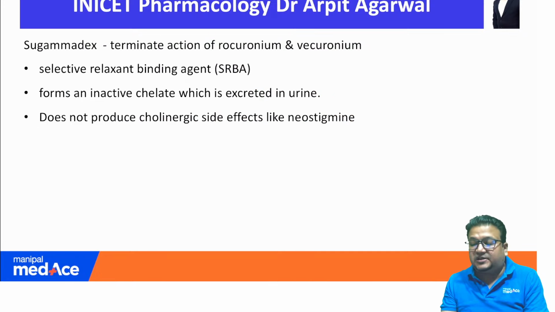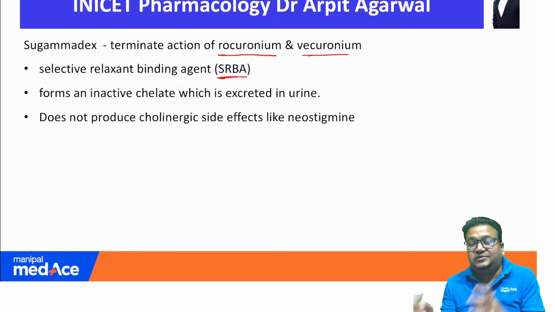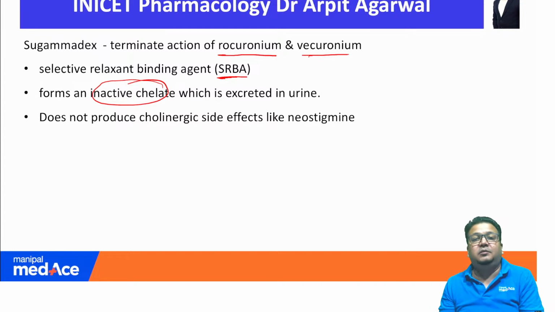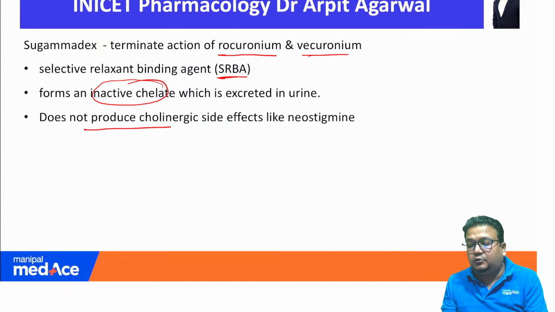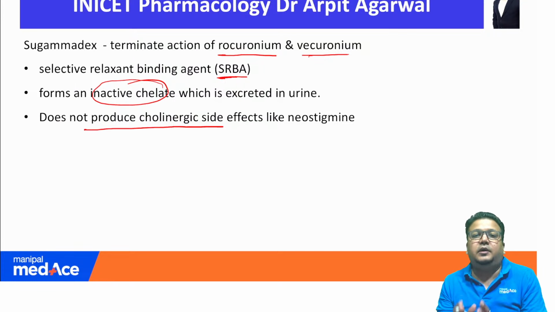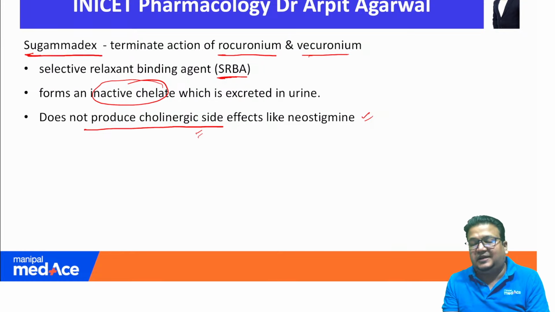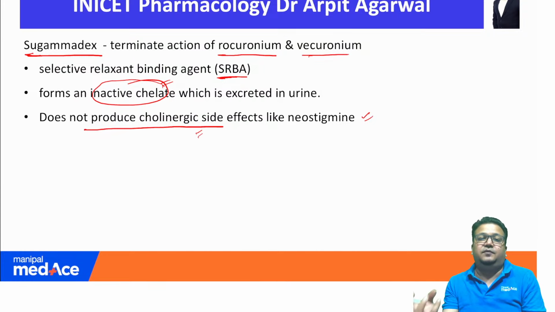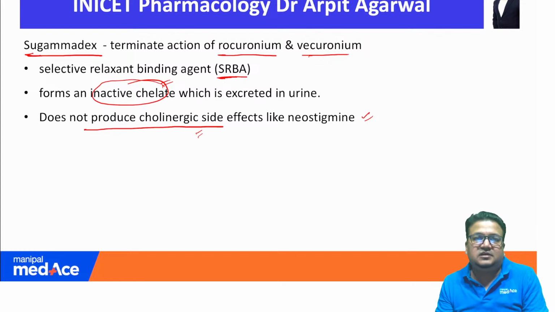Sugammadex terminates the action of rocuronium and vecuronium. First line: what is this Sugammadex? It is a selective relaxant binding agent. It forms an inactive chelate with rocuronium and vecuronium, and it does not produce the cholinergic side effect seen with neostigmine. So what you need to understand: for reversing the effect of skeletal muscle relaxants like rocuronium and vecuronium, you can use neostigmine, but neostigmine will act slowly, and secondly it will produce cholinergic side effects like bradycardia. So we have a selective drug called Sugammadex, which forms an inactive chelate with rocuronium and vecuronium and can reverse the effect of these drugs.